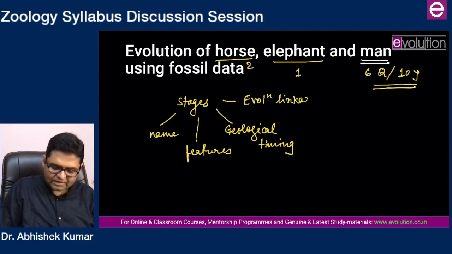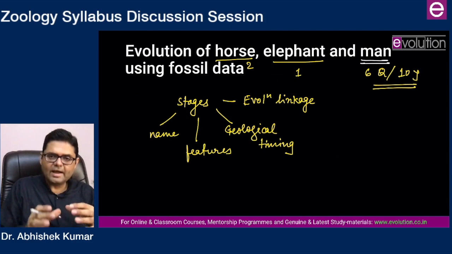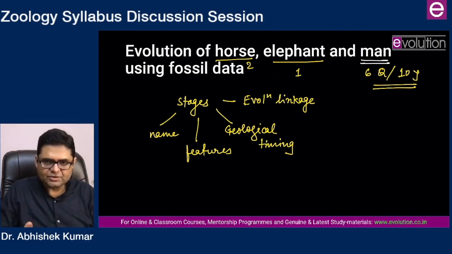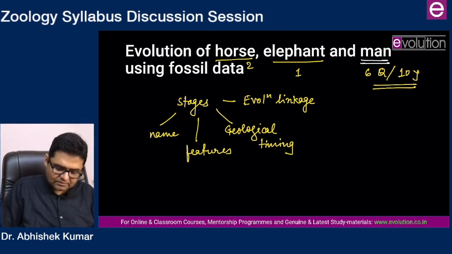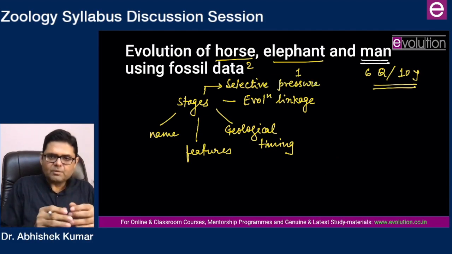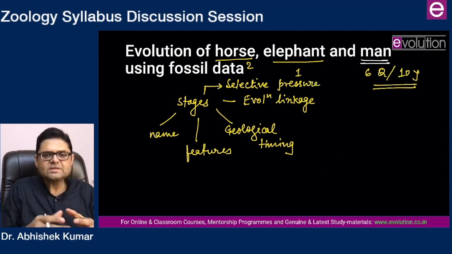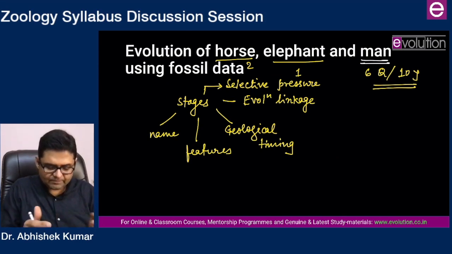That means where did this stage arise from and what stage did it give rise to. That will be one stage's description. And lastly, what were the selective pressures? For example, once they asked for bipedal locomotion, what were the selective pressures on hominids? That was a very interesting question.